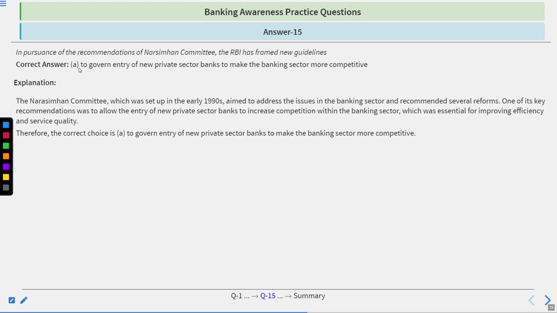Time's up. Correct answer is A. Go by the explanation. The Narasimhan Committee, which was set up in the early 1990s to address the issues in the banking sector, recommended several reforms. One of its key recommendations was to allow the entry of new private sector banks to increase the competition within the banking sector. It was essential for improving efficiency and service quality. Therefore, the correct choice is to govern entry of new private sector banks to make the banking sector more competitive.